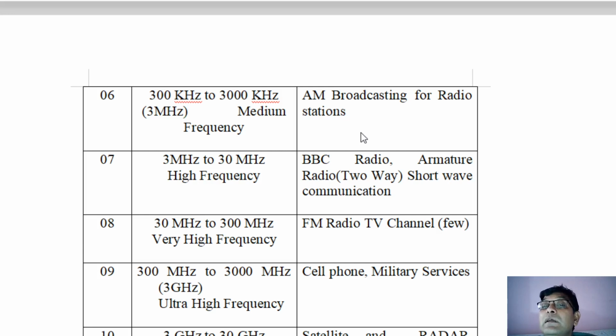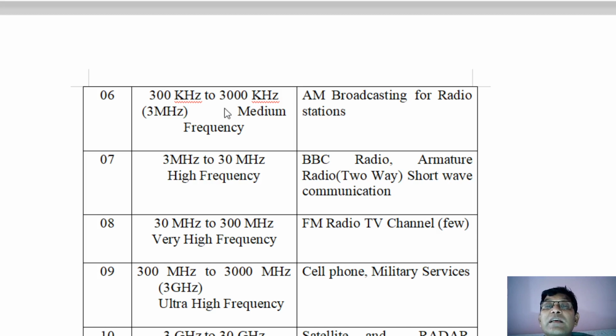That's why it is said AM has a large reception area. FM has less reception area. FM is only for the city, like in Pune Radio Mirchi is there, and FM has the frequency range of 88 megahertz to 110 megahertz roughly. You know, at 102 megahertz, 103 megahertz, 99.9 megahertz,